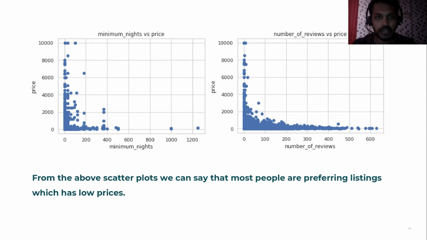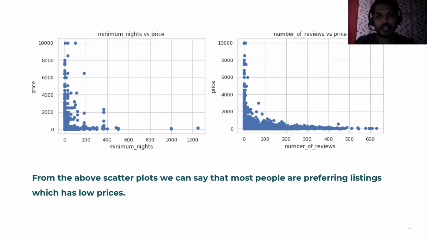After that, you can see the relationship between the minimum nights and price, and also the relationship between the number of reviews and price. From these scatter plots, we can observe that most data points are located at the bottom left corner, which means most people are preferring the listings which have a low price.